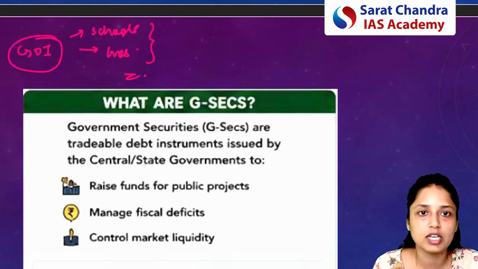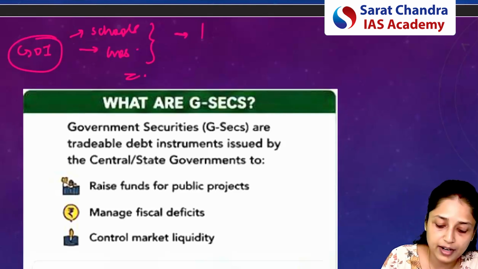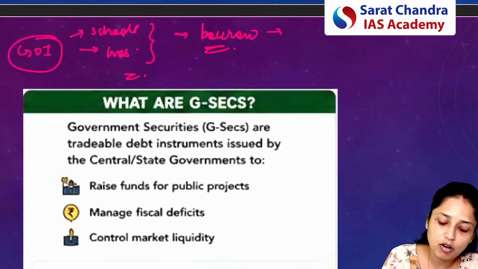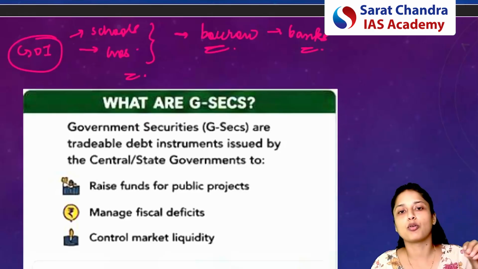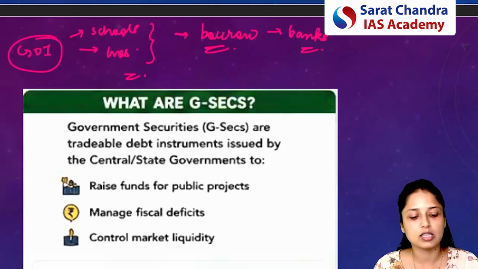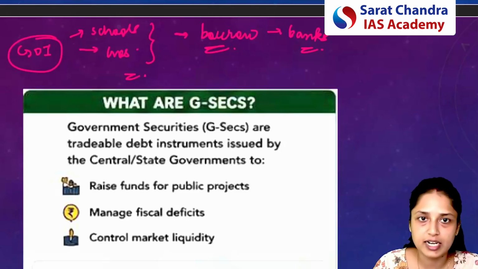To do all these duties, to ensure welfare in the country, the government will try to borrow, because the government needs money. Now, instead of borrowing from the banks, what will the government do? The government will borrow from investors, or for that matter, the government can borrow from different kinds of investors. These investors can be within India also, and outside India also.